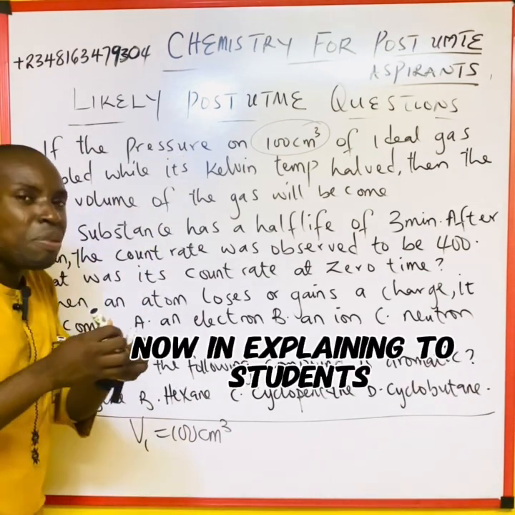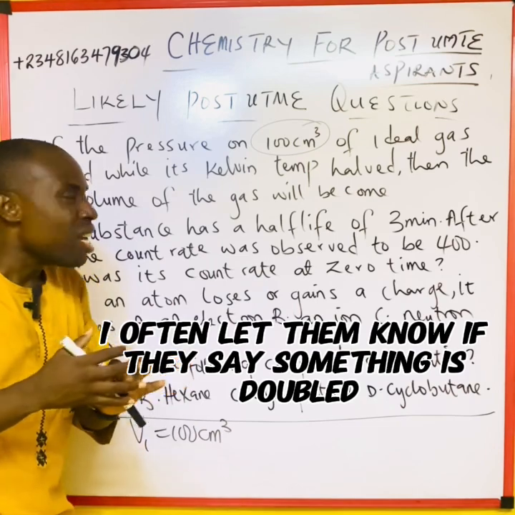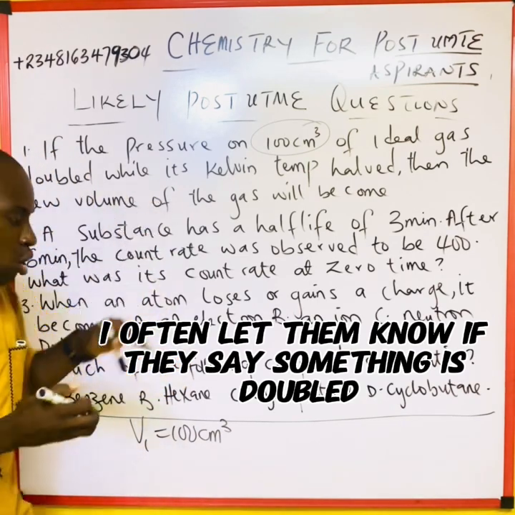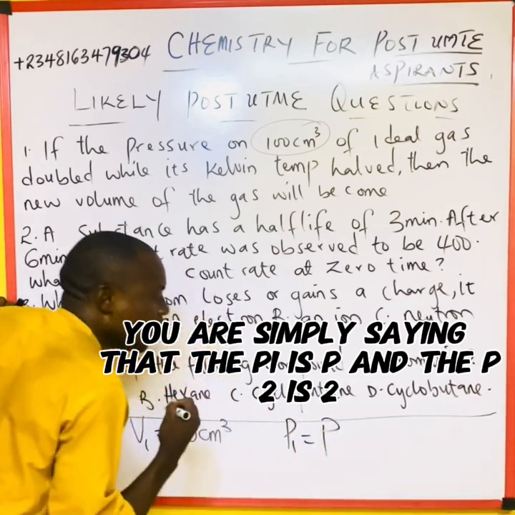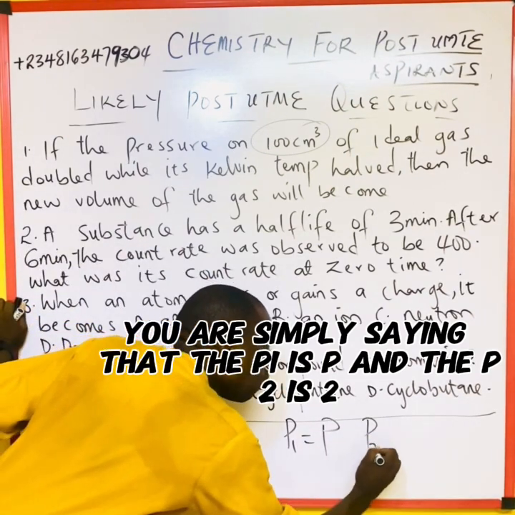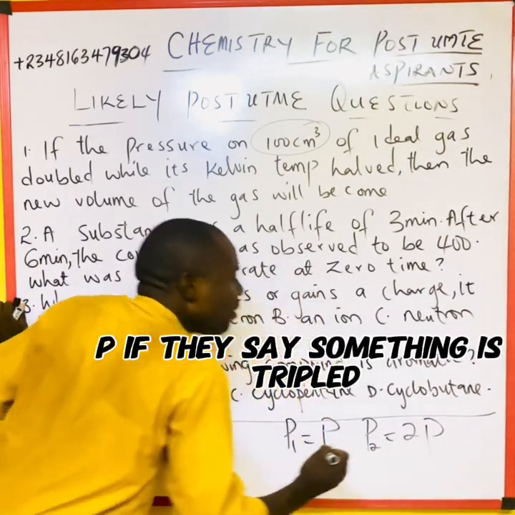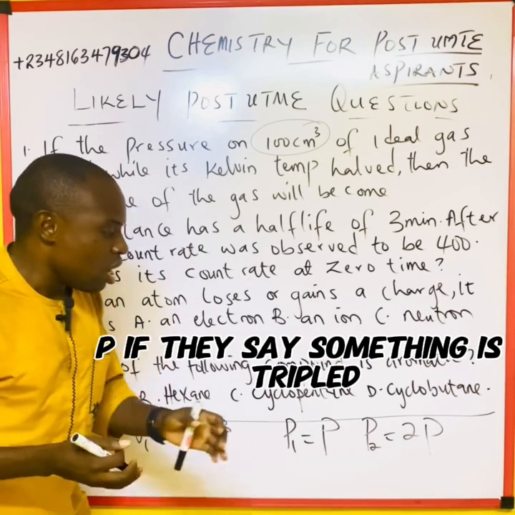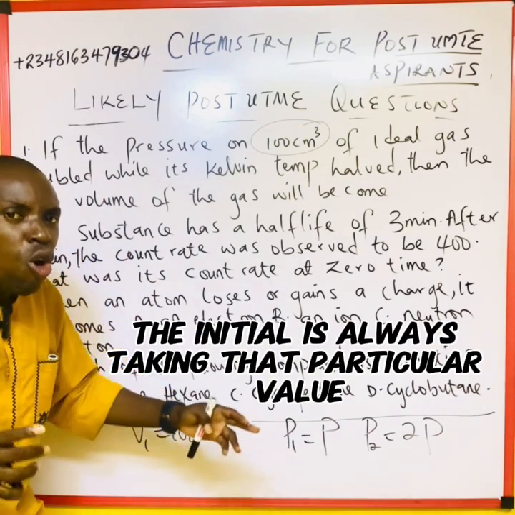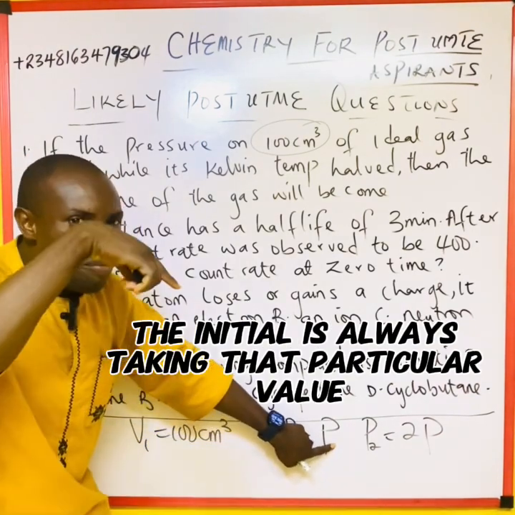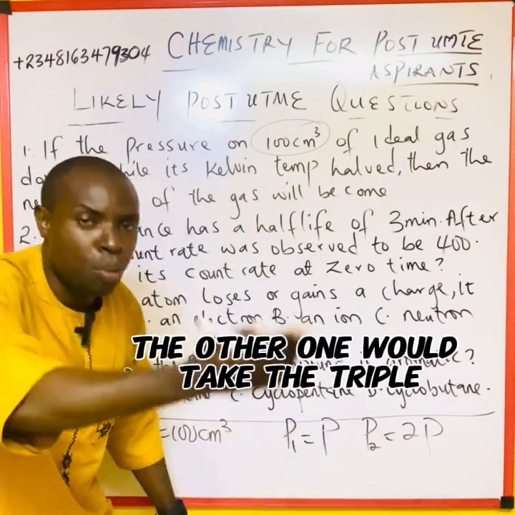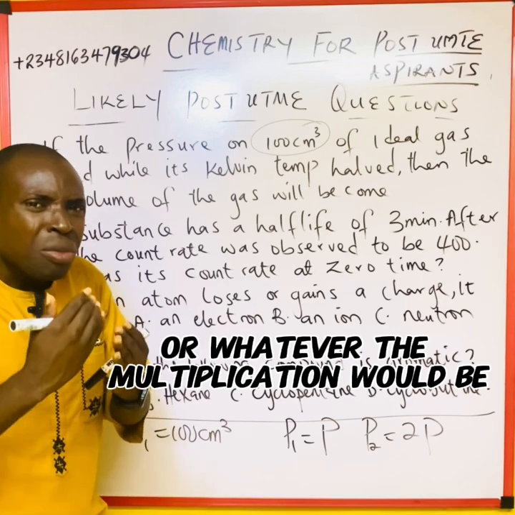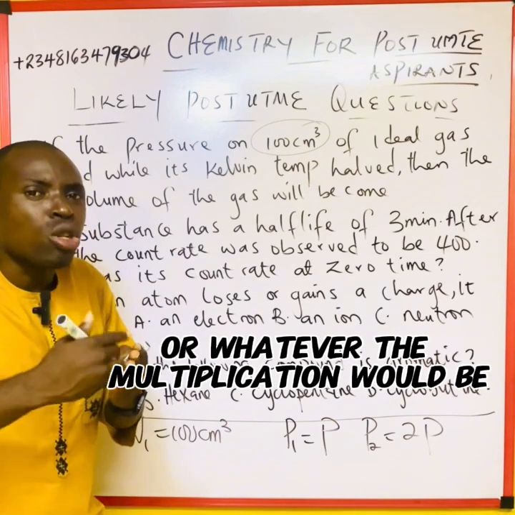In explaining to students, I often let them know, if they say something is doubled, you are simply saying that the P1 is P and the P2 is 2P. If they say something is tripled, the initial always takes that particular letter, while the other one will take the triple or whatever the multiplication would be.